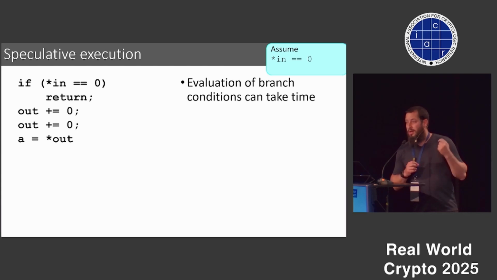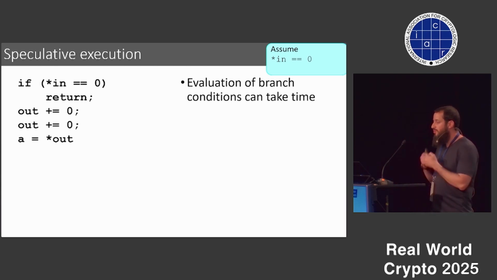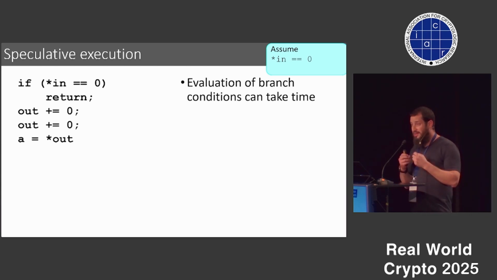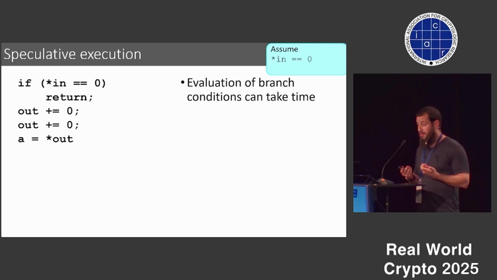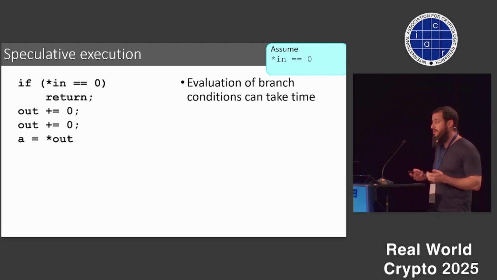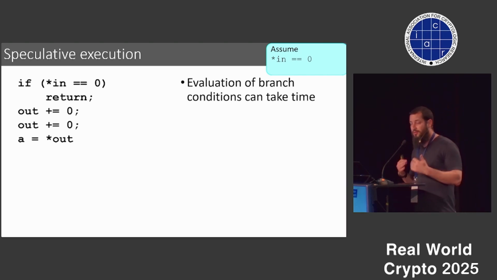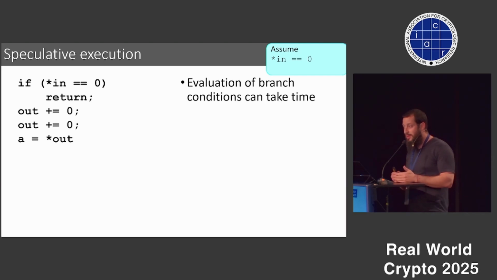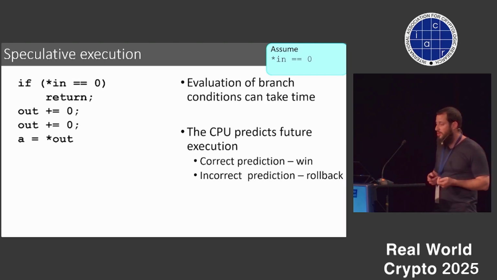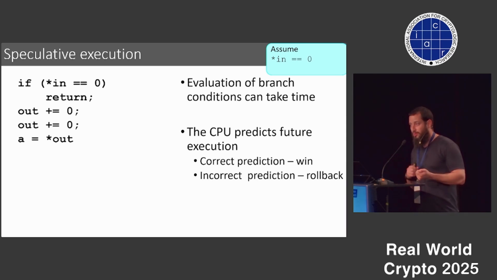Now, what the CPU needs to do is evaluate the branch, and this evaluation can take time because we need to compute. The CPU is efficient; the CPU doesn't want to wait. So what the CPU is going to do is predict the future execution. It's going to predict if the branch is going to be true or false.